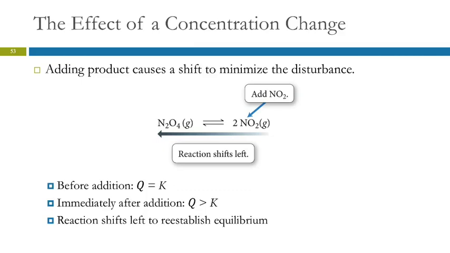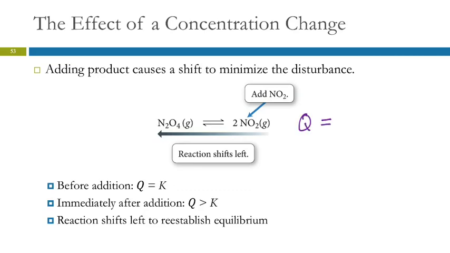We can look at this in terms of Q as well. Before we added NO2, Q is equal to K. Remember, Q is calculated the same way, but Q is calculated at whatever conditions you're at, and K is at equilibrium. Immediately after adding that NO2, we can write the expression here.